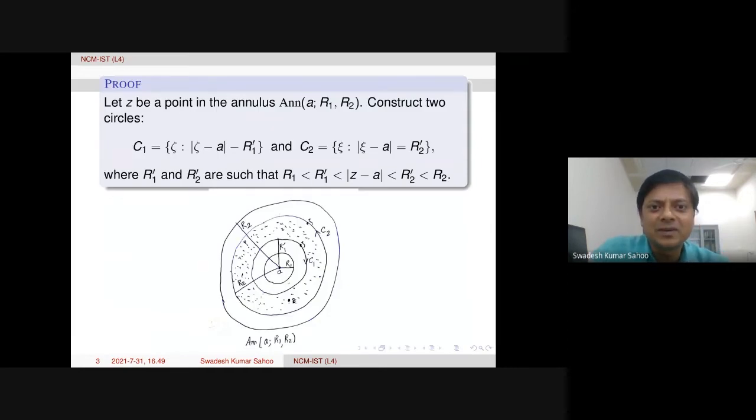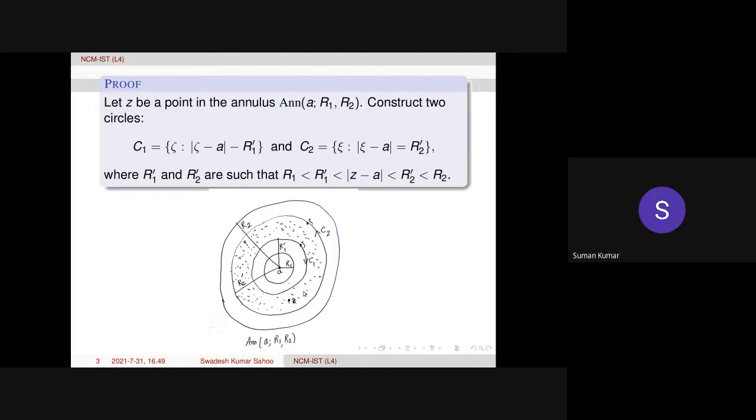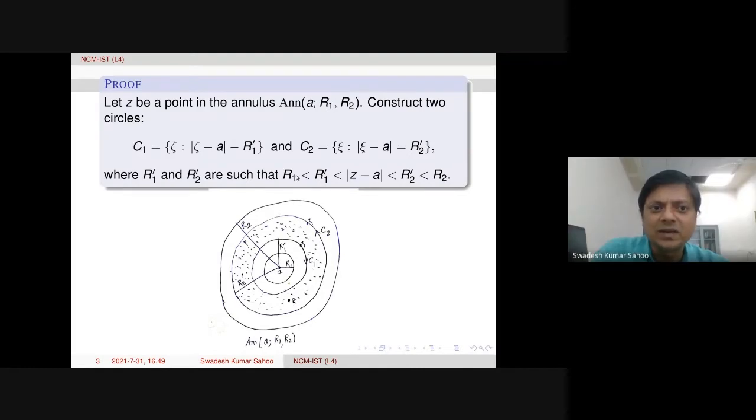The proof is here. Let us take one arbitrary point z in the annulus. For example, in the picture you see here, I have taken z. Then we construct two circles. C1: sorry, this is an equality symbol, not minus. Modulus of zeta minus a is equal to R1 prime.